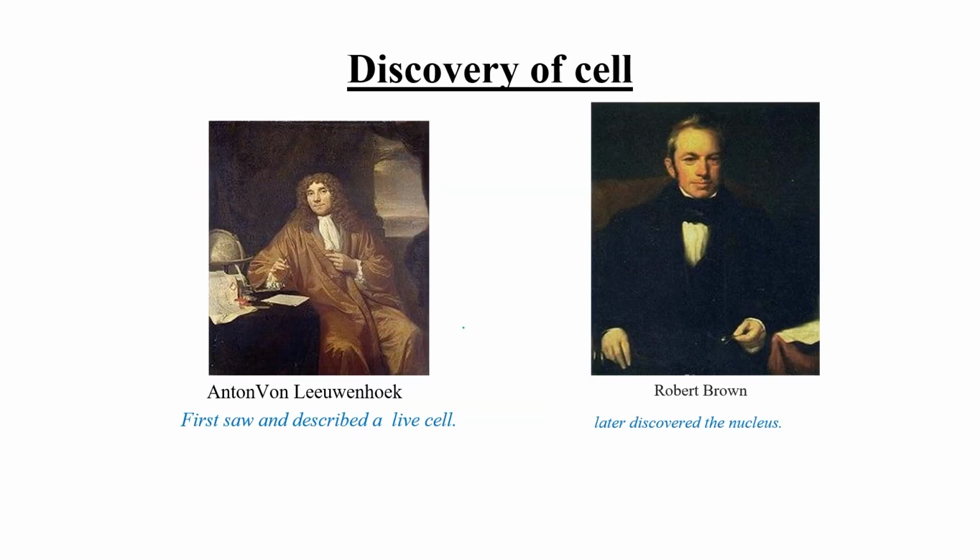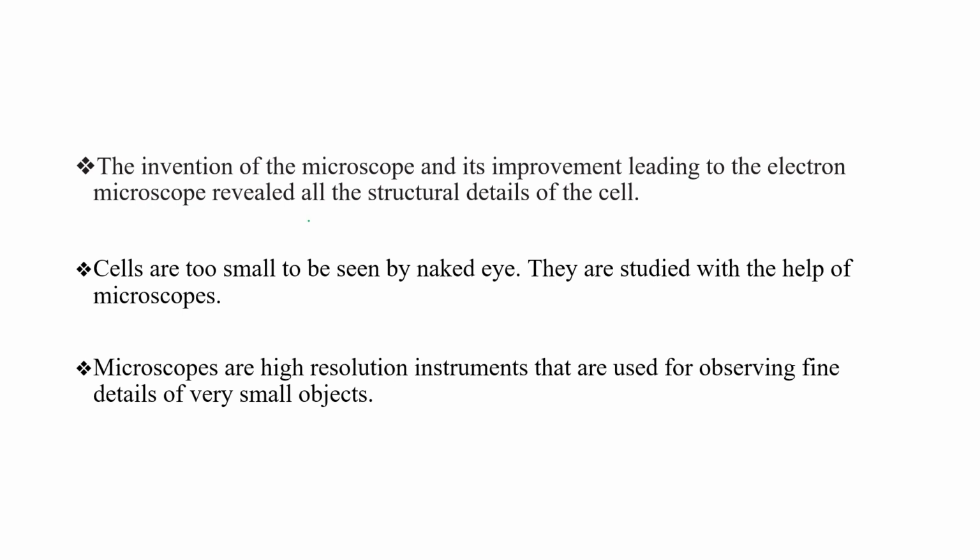So let's discuss some points related to the discovery of the cell. The first person was Anthony van Leeuwenhoek. He first saw and described a live cell. And Robert Brown later discovered the nucleus. And how did it happen?